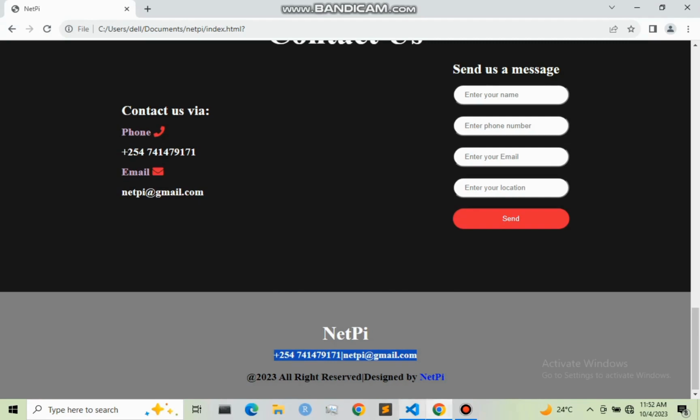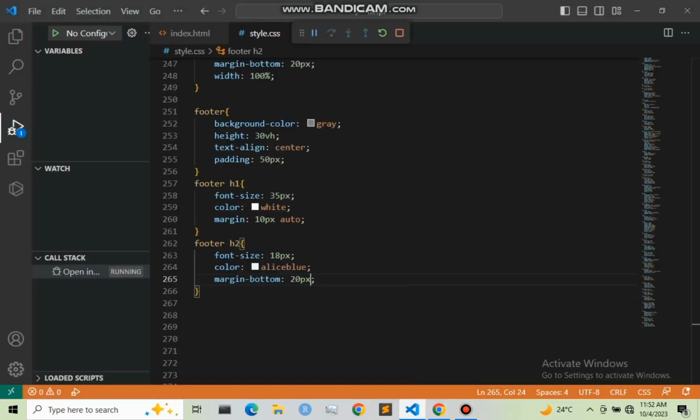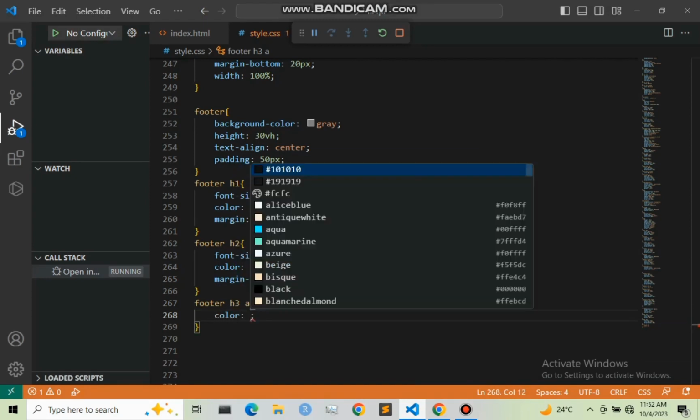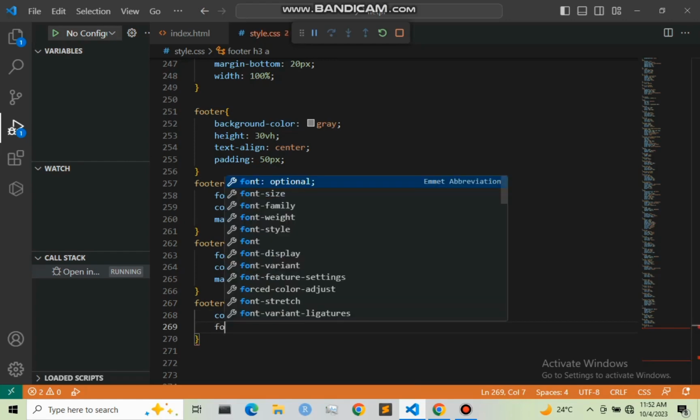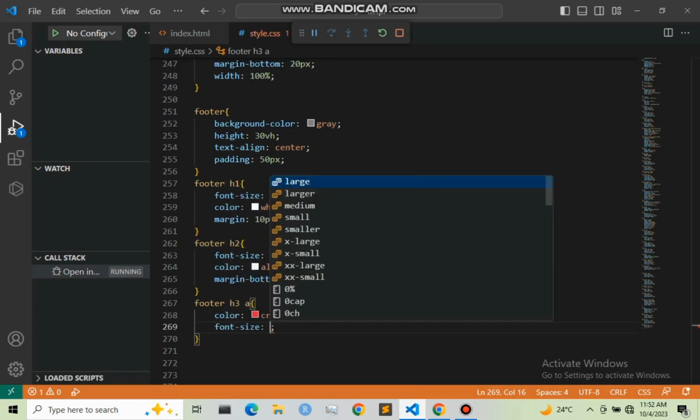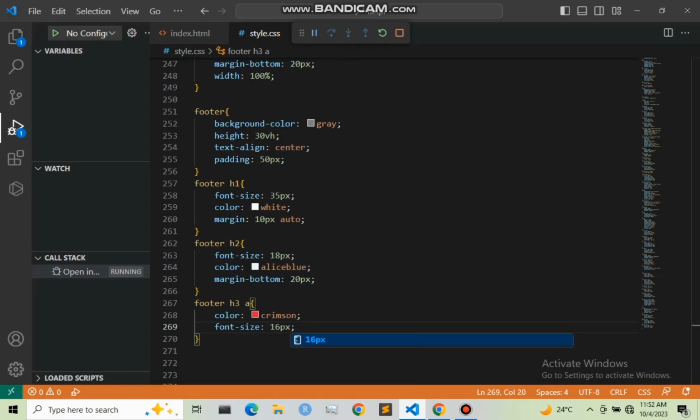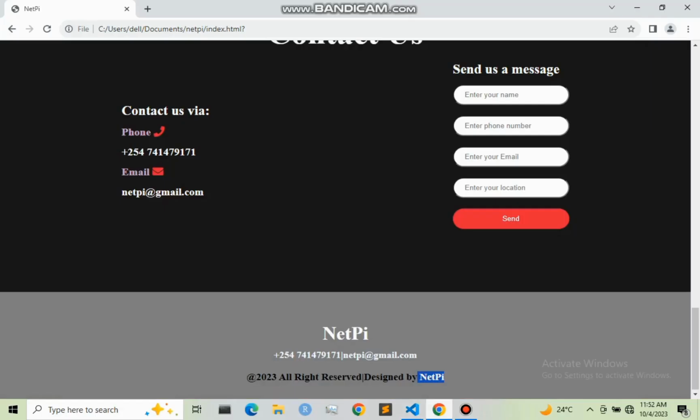So let us now move on to design this anchor tag, which is right here. So it was under footer, then h3, then the anchor tag. So I'm going to give it a color of crimson, and also I'm going to reduce the font size to be 16 pixel. So let me save this and refresh our web page. So we have our web page and it is now complete.